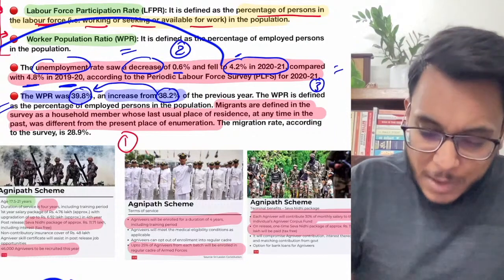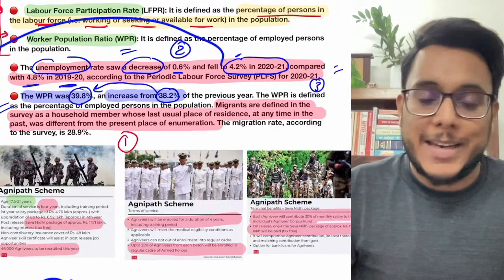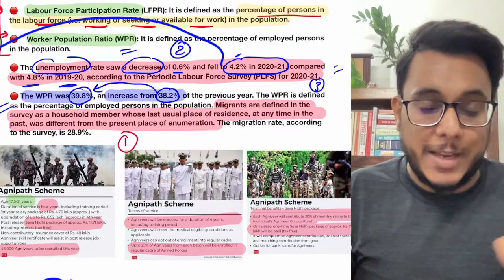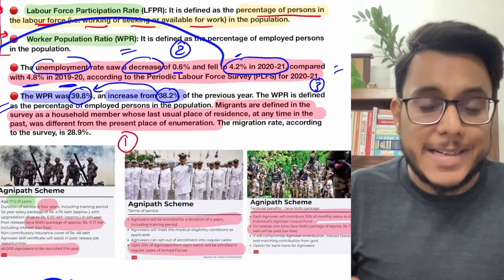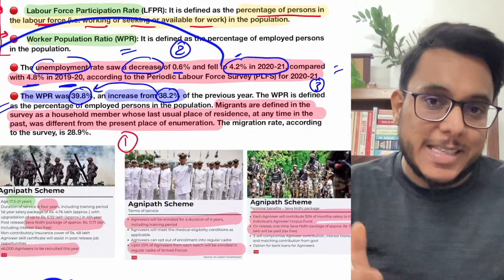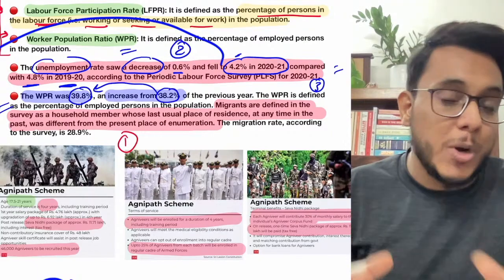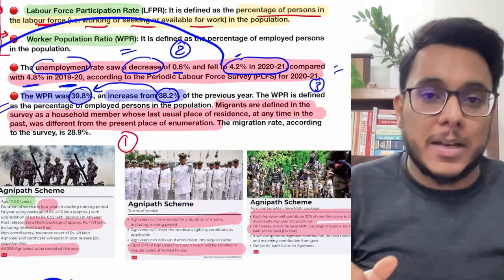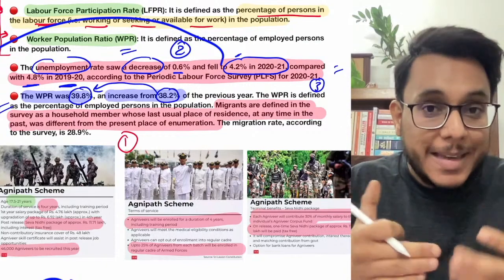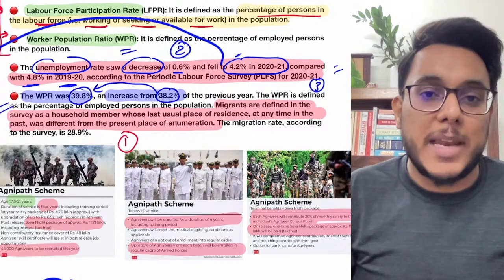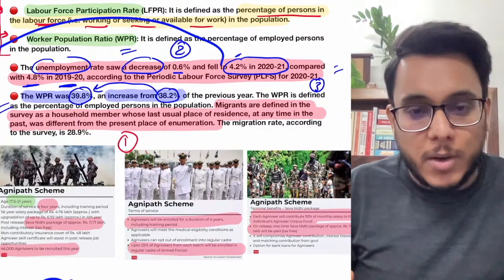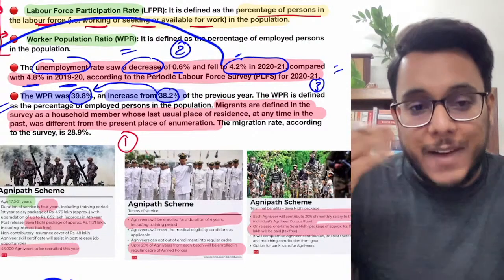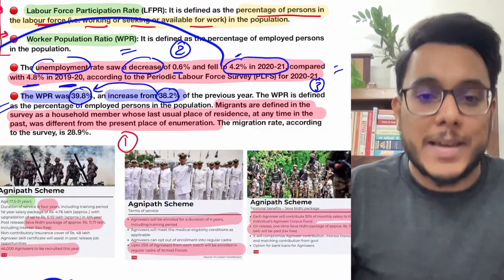Fine. Then it also had talked about the migrant. Now guys, migrant के ऊपर बहुत बातें हो रही हैं. Why now we are talking more about the migrants? Because of the reverse migration crisis that happened in 2020. You know, large number of people walked back. Fine. So now talking about the migrant, keeping their data has become very important. Clear? So now first of all, the periodic labor force survey has defined the migrant. Who are the migrant? कौन migrant होते हैं?